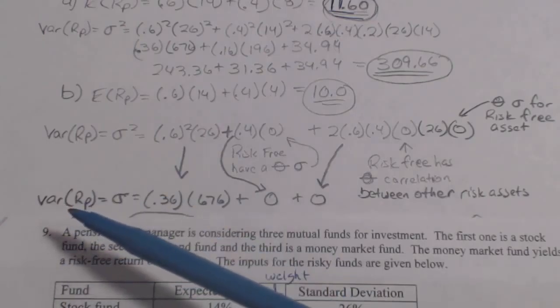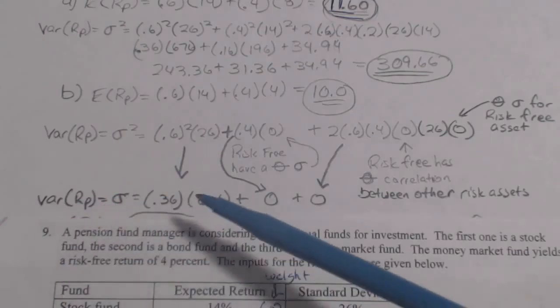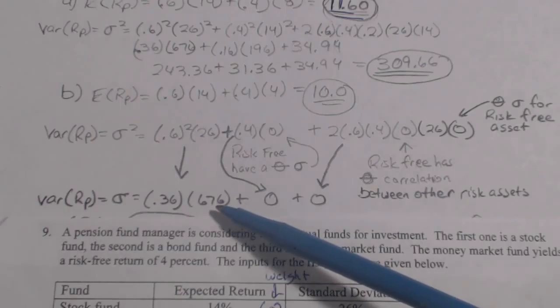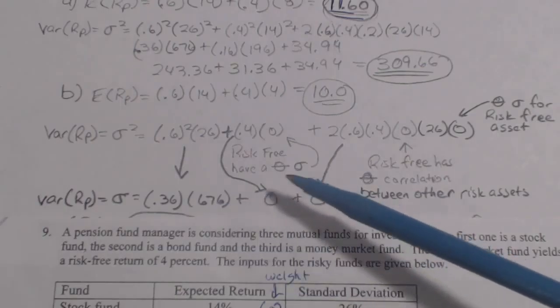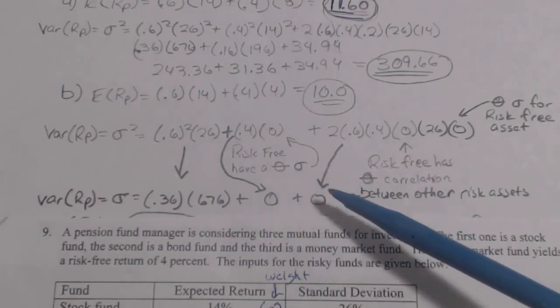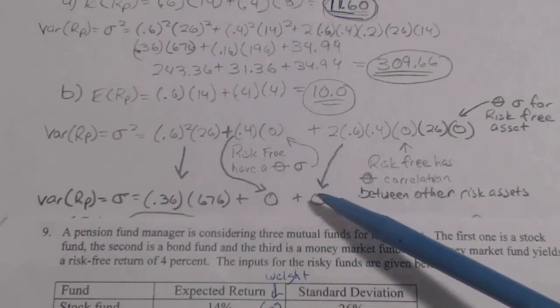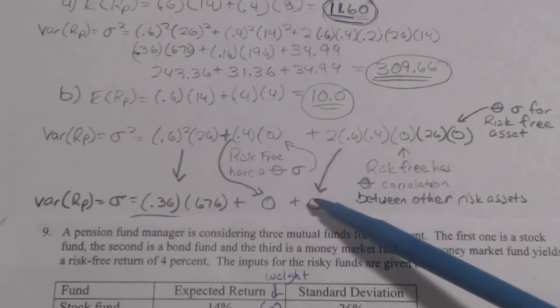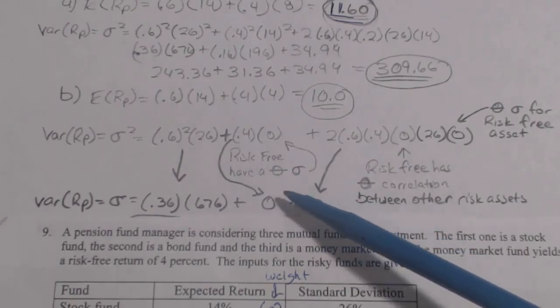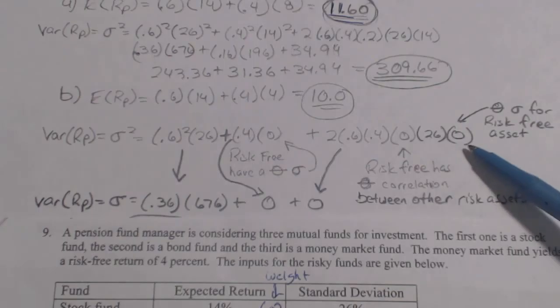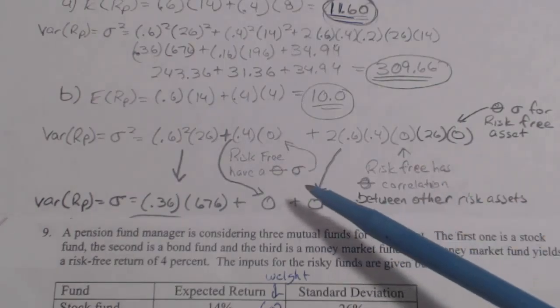So the variance of the portfolio actually just equals the variance of the stock fund in this case, because the risk-free fund zeroes out, because there is no variance when you have no standard deviation and no correlation. You don't have to worry about the correlation. It zeroes out over here because of the standard deviation also.